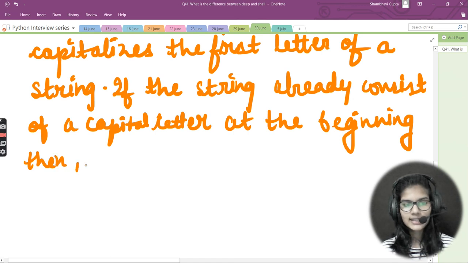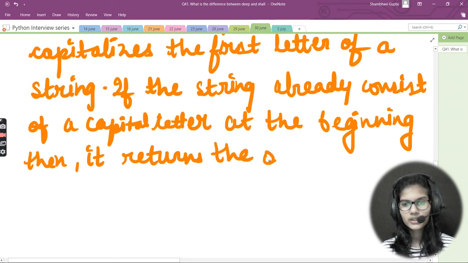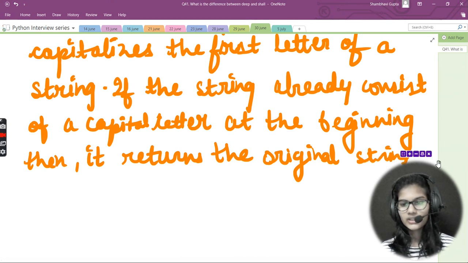Okay, just let me write that. Then it returns the original string, right? Then it will basically return you the original string.